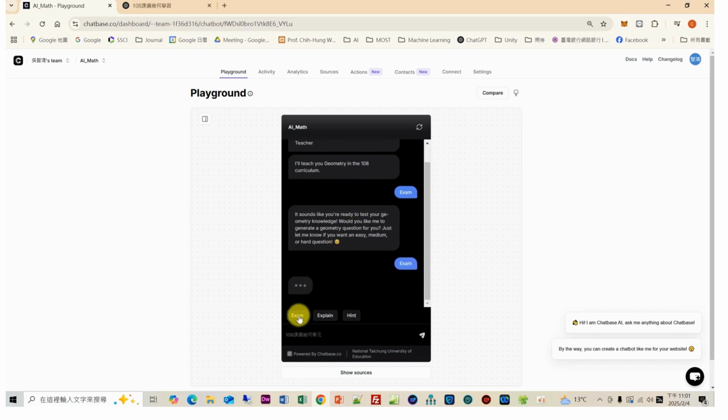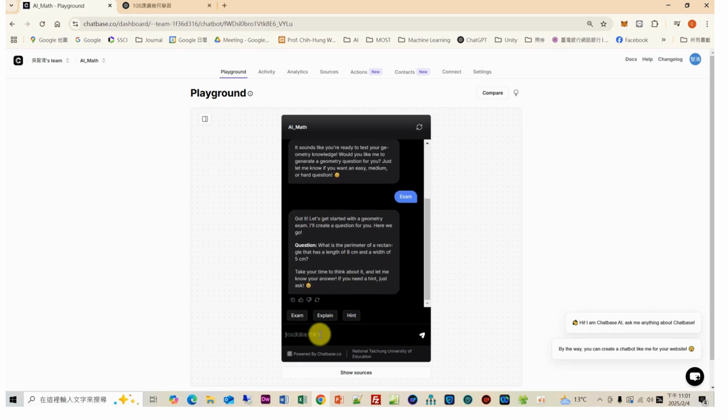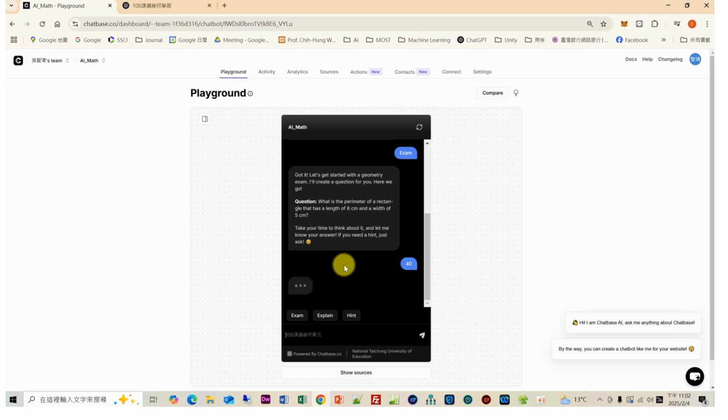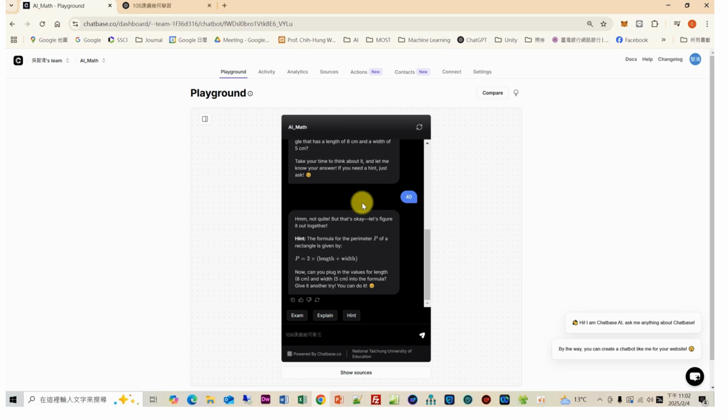The student can directly type their answer to the question. For example, I type 40. Okay, the AI chatbot will check whether the answer is correct or wrong.